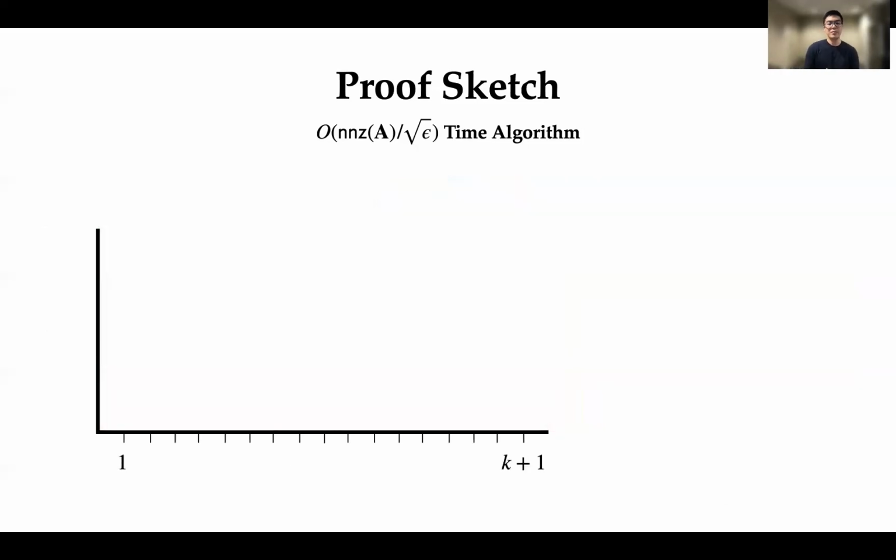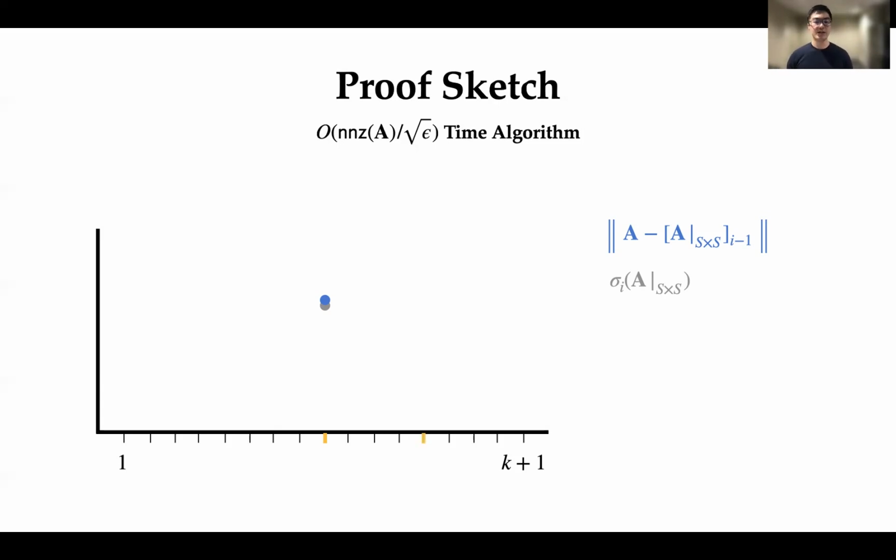What we're going to do is binary search for the smallest index I such that the Ith singular value is the smallest singular value that's at least 1 plus square root epsilon. So let's say we start at index k over 2, and we compute the singular value upper bound, as well as the lower bound using the Cauchy interlacing theorem. And if we see that these two values are within 1 plus epsilon factors of each other, then we'll search for a lower index.